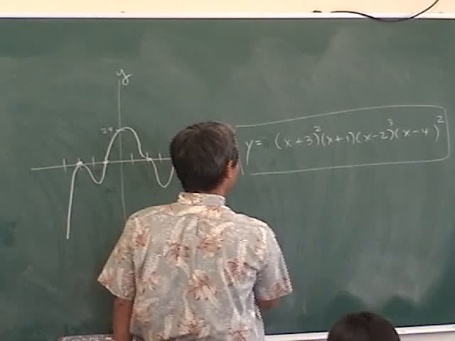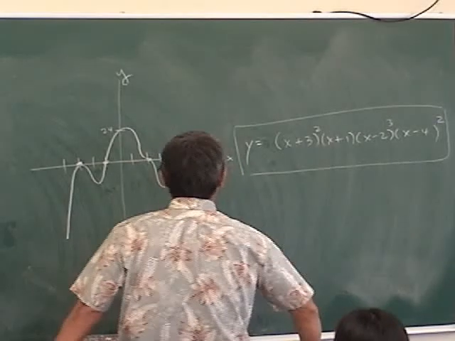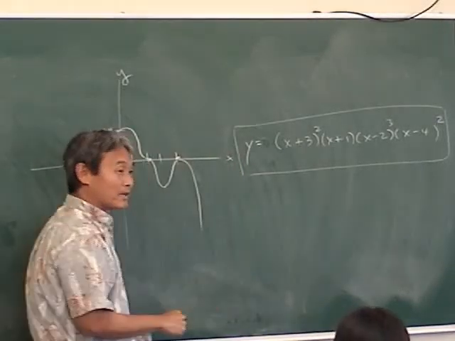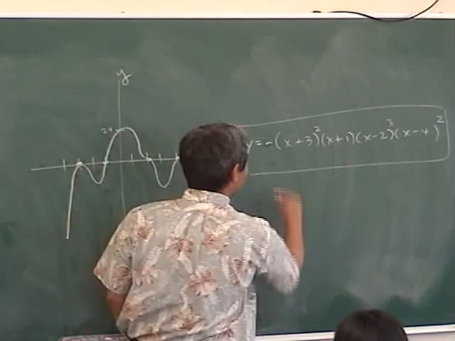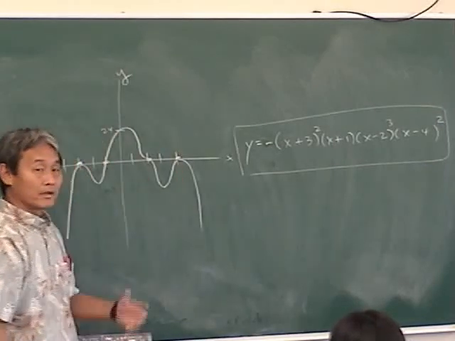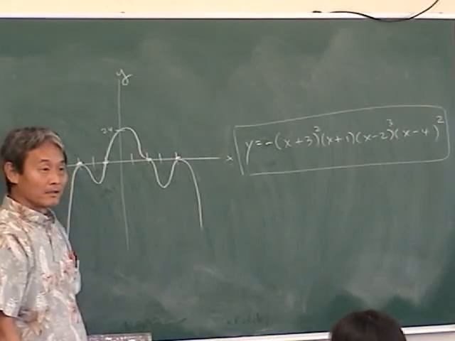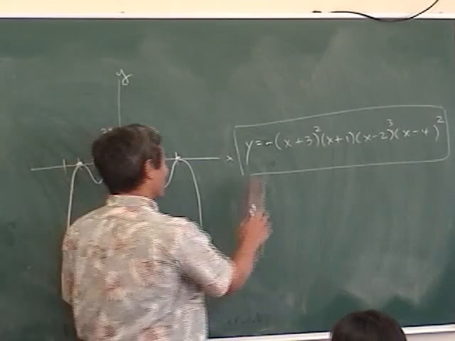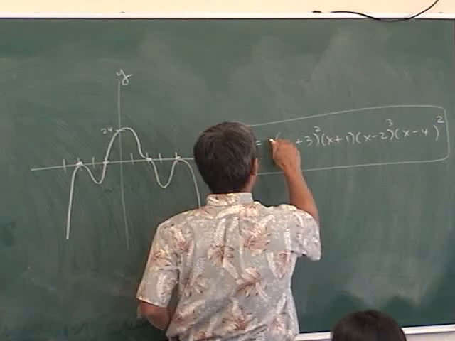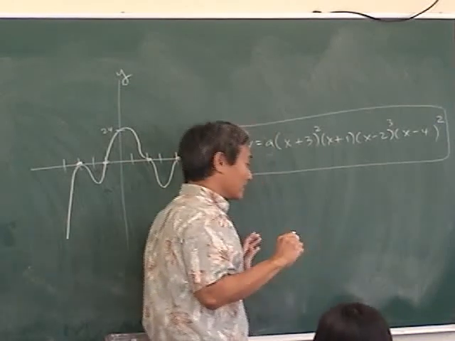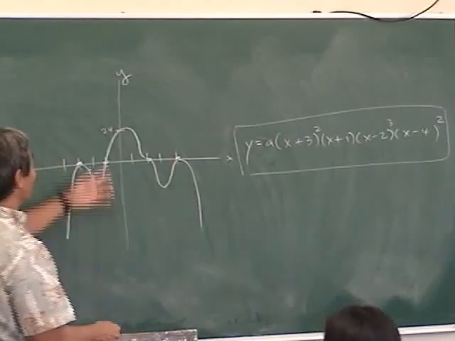And anyway, look at the end behavior. If the end behavior is like this, shouldn't the leading coefficient be negative? Okay, so minus there. Well, how do you know it's minus 1? How do you know it's not like minus 2 or minus 1/3 or something? Yeah, so there is a number in the front. We don't know what it is. How do I figure it out? Plug in the y-intercept.